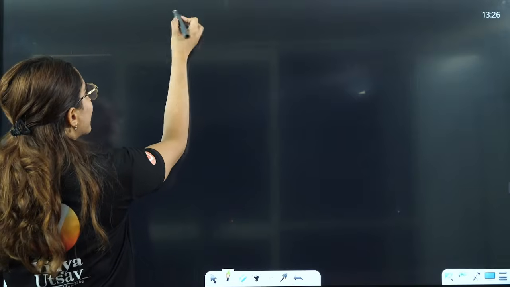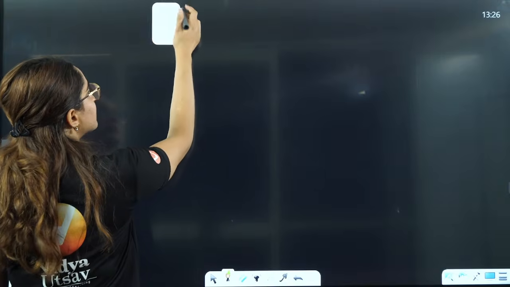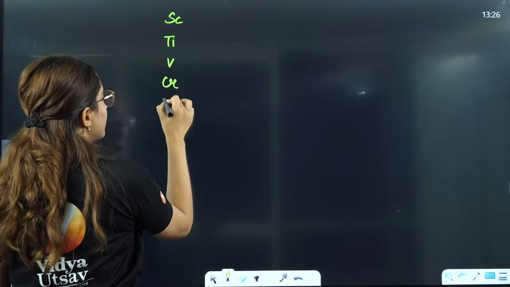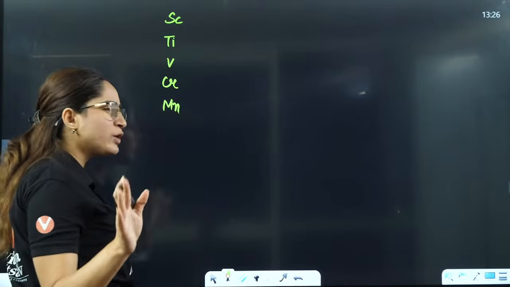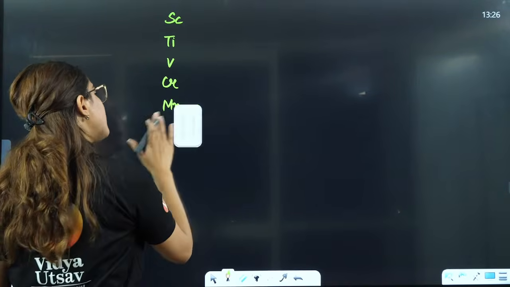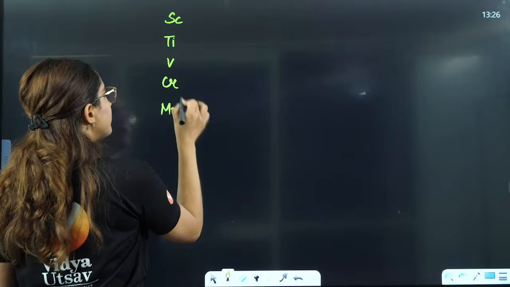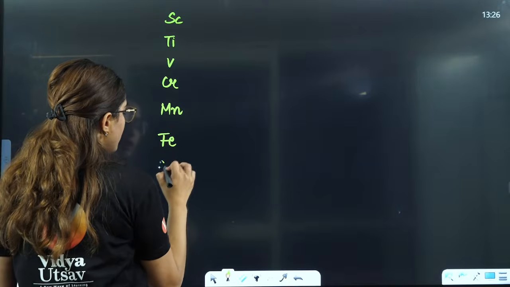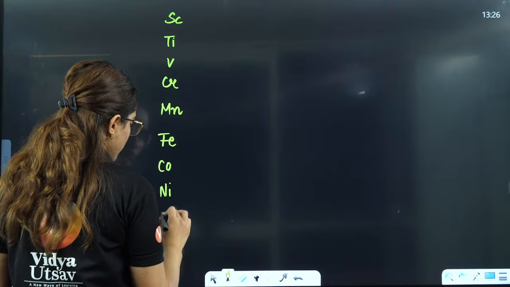Just remember the 3d series, however you have learned it, whatever mnemonic you have used to learn it, that is the best. Scandium, titanium, vanadium, chromium, manganese, iron, cobalt, nickel, copper, zinc.